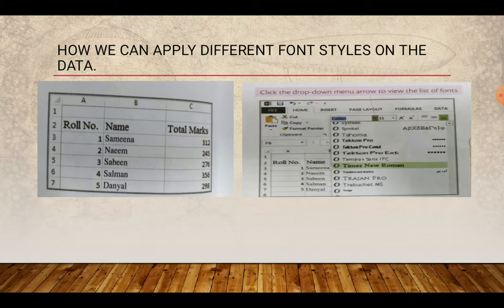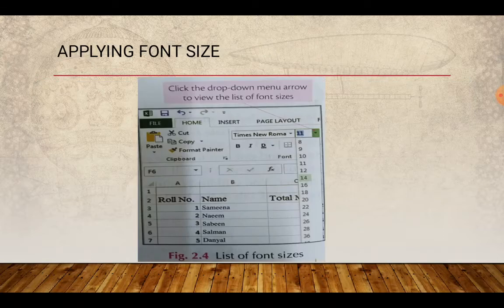Students, if we want to make our writing big or small, or you may say if we want to increase the font size, how will we do this? Let us see, students. Students, look at this picture again. You can see an arrowhead which is next to font style drop-down menu. Here you can see a list of font sizes available. Same as before, when you hover over the font size list, you can see the change in font size of the selected data in the worksheet. When you click on any number in the font size list, that size of font is applied on the selected data. That's how you can change the font size in Excel worksheet.